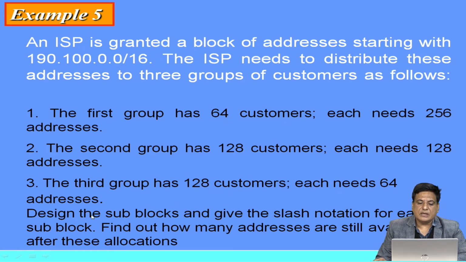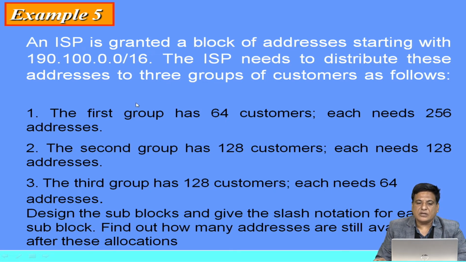So we have to design the sub blocks and, given the slash notation for each sub block, find out how many addresses are still available after these allocations. First of all, we are finding how many addresses the ISP is allocated. As we know, this is a class B address, and our prefix length is 16, and our suffix length is again 16 because 32 minus 16 equals 16.